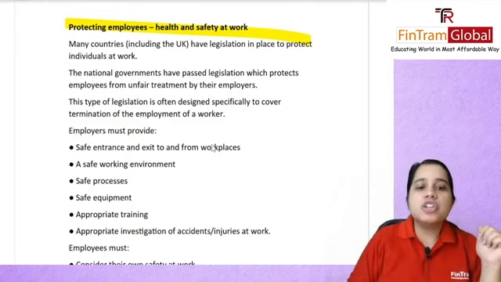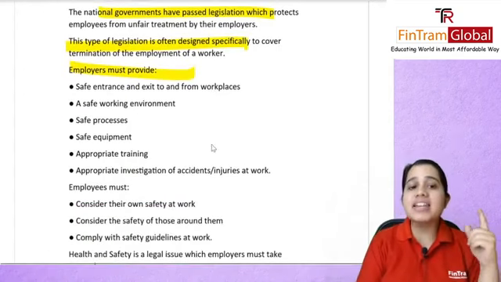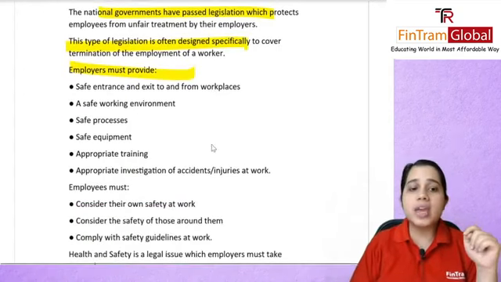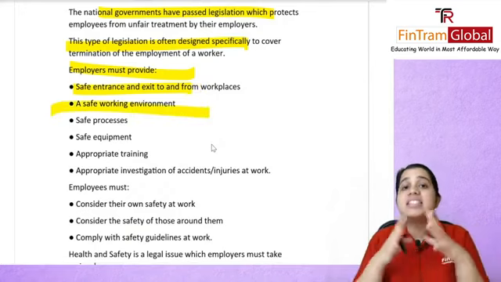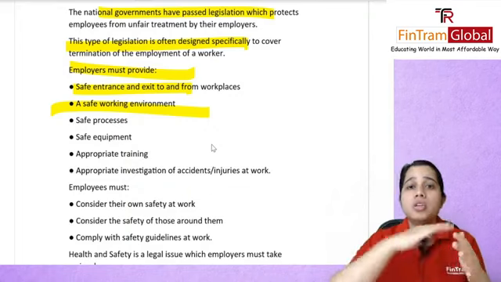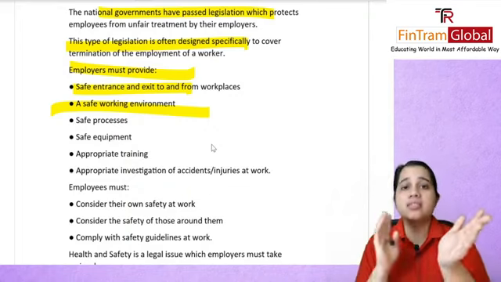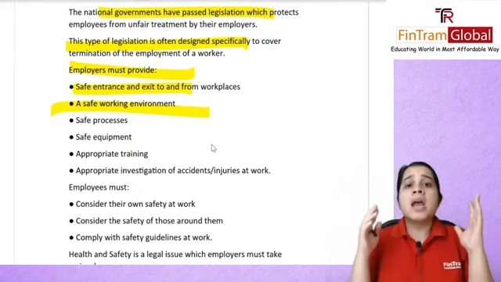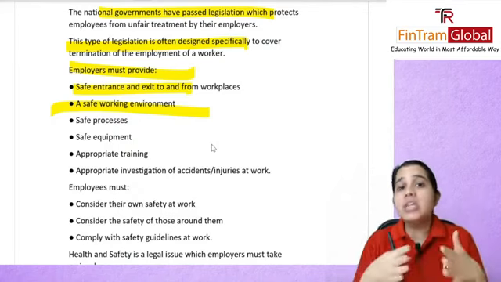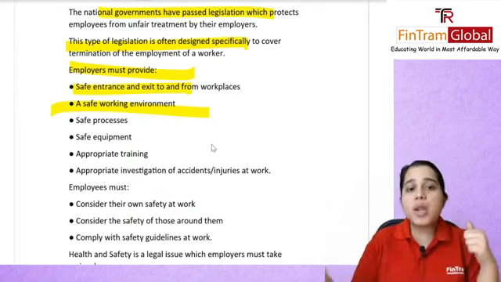National governments have passed legislation, and employers must provide safe entrance and exit to their employees. They need to provide a safe working environment. If you're working in a factory, there should be good entry and exit points and fire exits. People should be well aware of the layout, and it should be a safe working condition so that accidents don't happen.